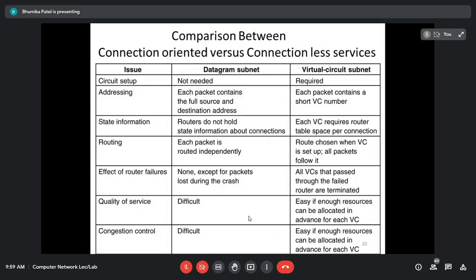Am I audible? Yes, ma'am. Yes, ma'am. Okay. Right, I guess it was a connection issue though.